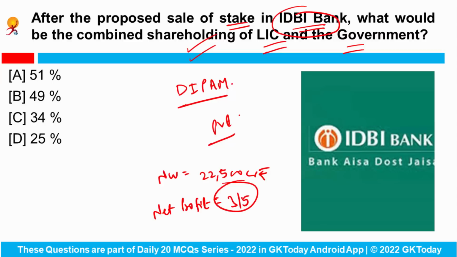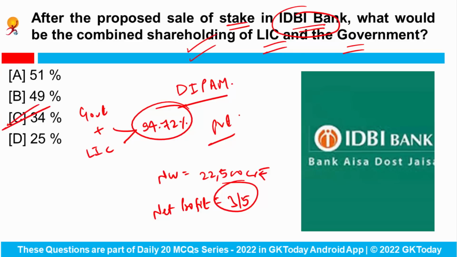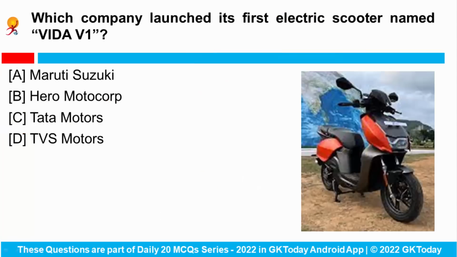The government and LIC hold a 94.72% stake in IDBI Bank, and after the sale, the combined shareholding of LIC and the government will come down to 34%. So the correct answer would be 34%.